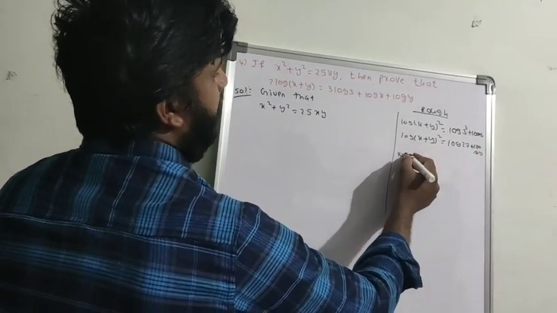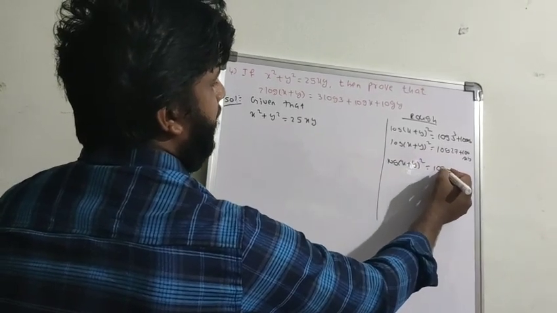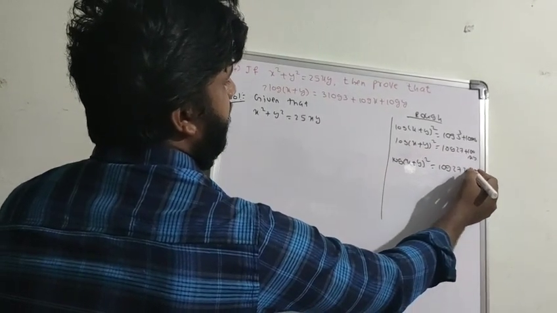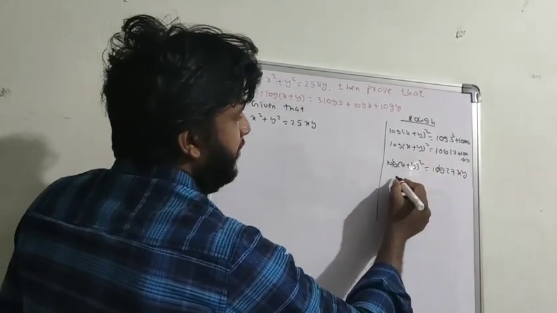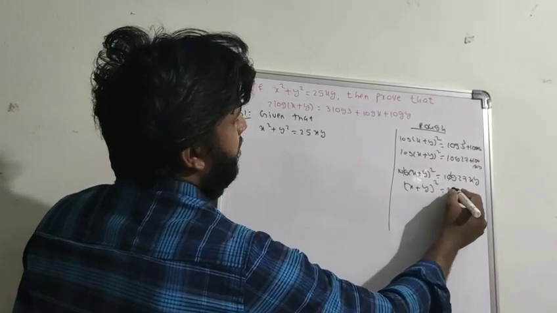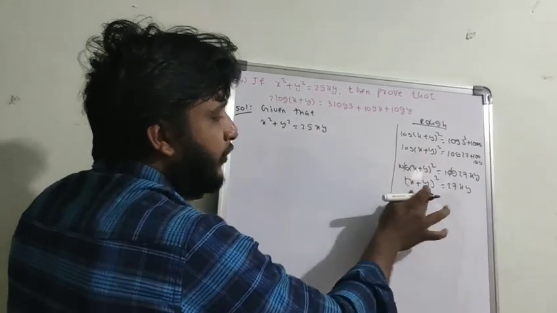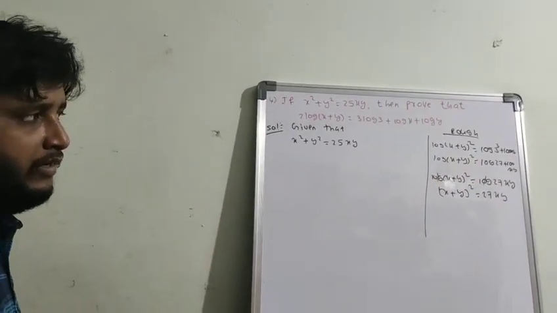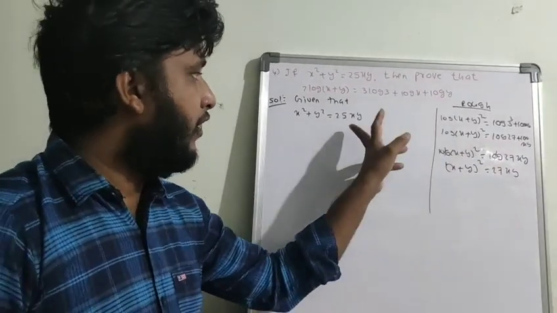So log (x plus y) whole square equals log 27xy. If you apply the formula, log will get cancelled, so (x plus y) whole square equals 27xy. That means you have to convert x square plus y square equals 25xy into (x plus y) whole square equals 27xy. How will 25xy become 27xy?